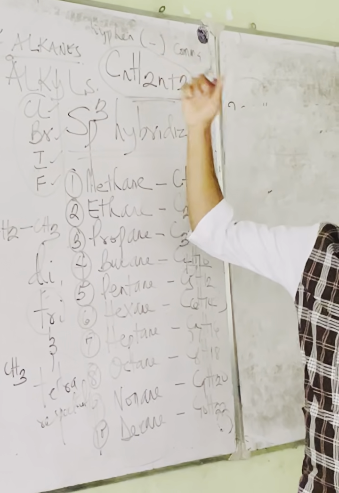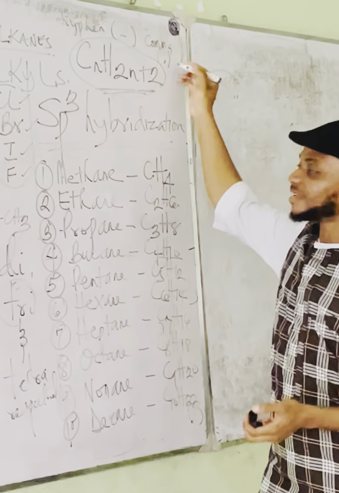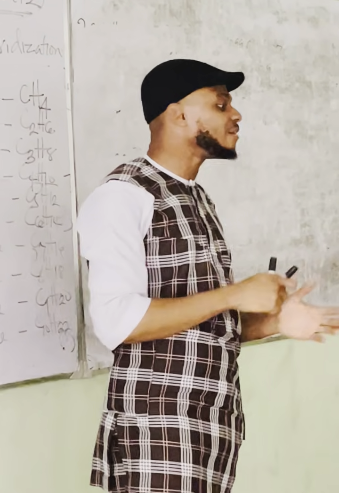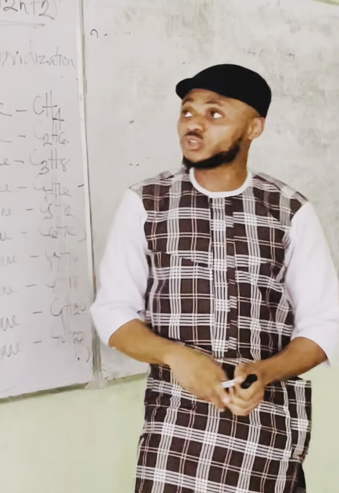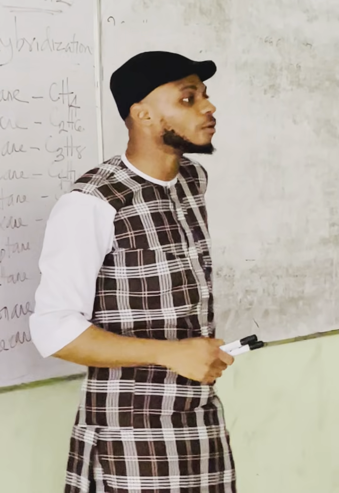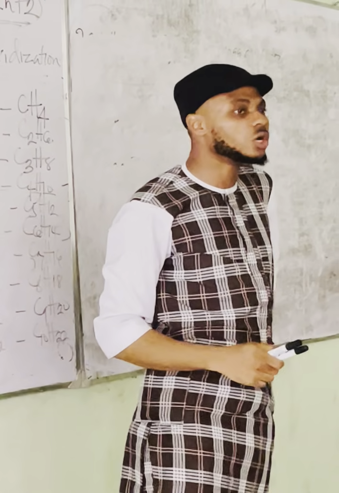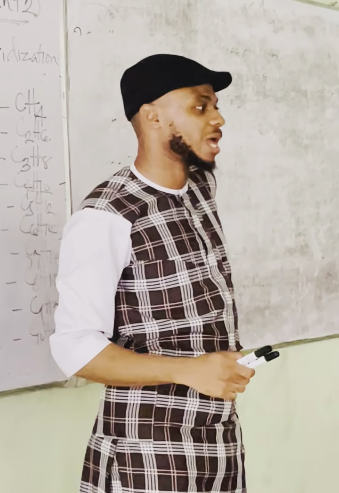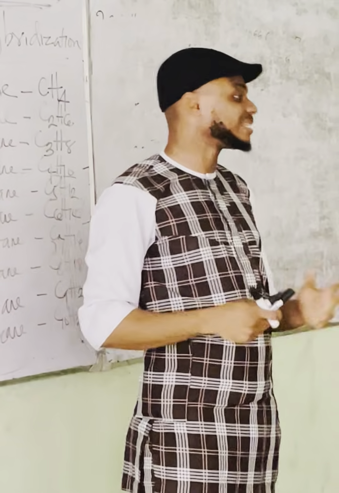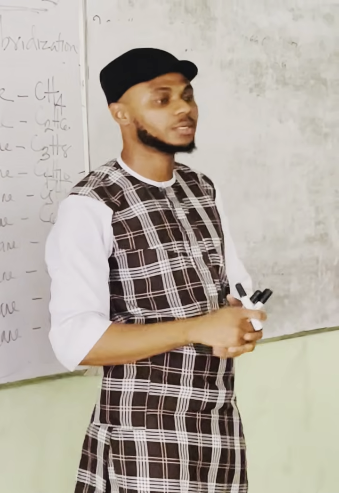Numbers are separated from letters using hyphen, while numbers are separated from themselves using what? Comma.